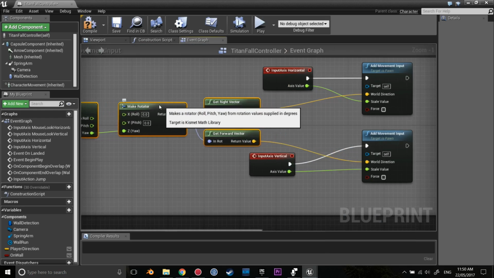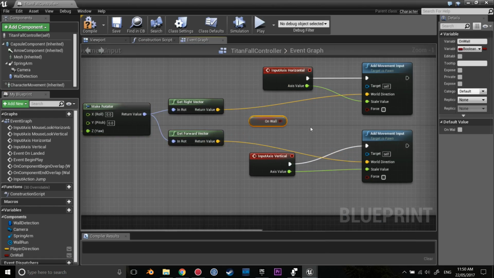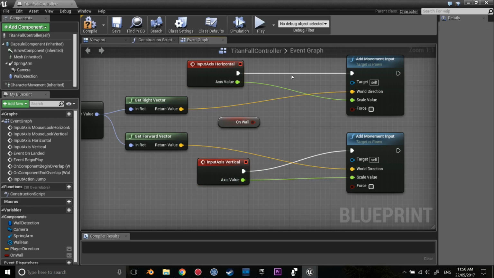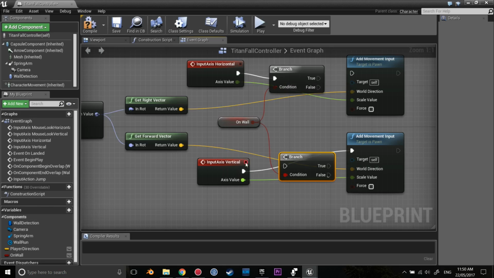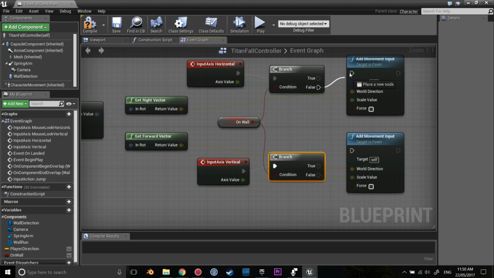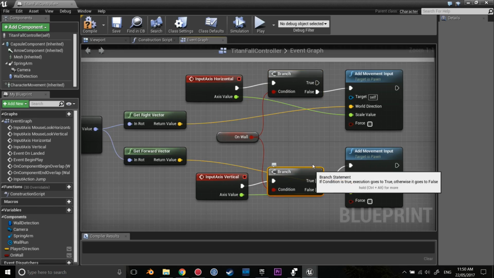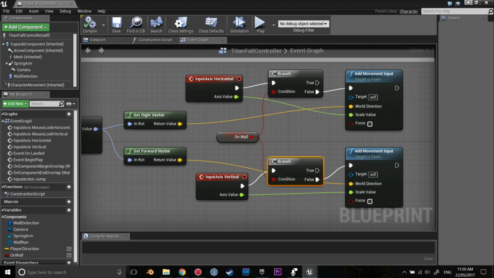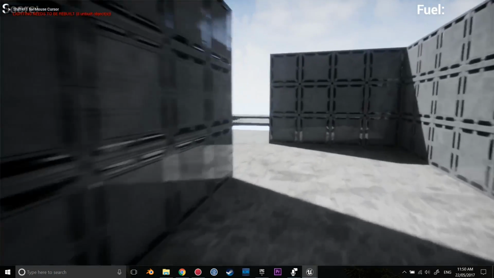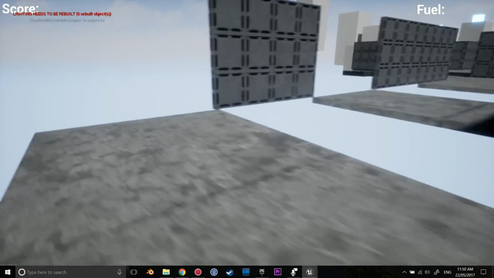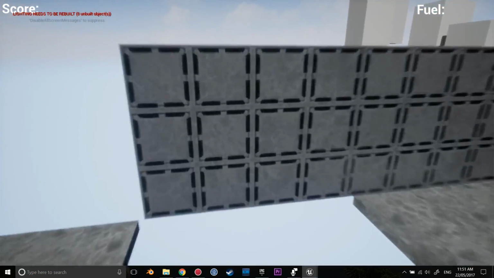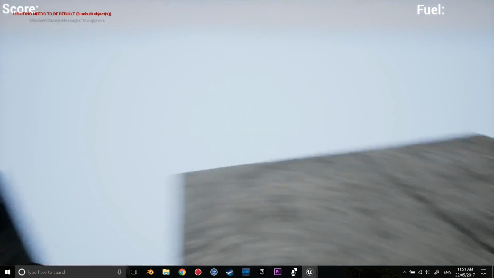We're going to drag these out. We're going to get the on wall, and then we're going to make 2 branches. So branch, Control C, Control V, and the condition is on wall. We'll plug this into here, and if we are not on the wall, add movement input. So make that when it's false. So now if I go back to my wall run, so once again, not these walls, but any of these walls, my wall run cannot be interrupted, which is really great. And you can double jump into a wall. So it works really well.